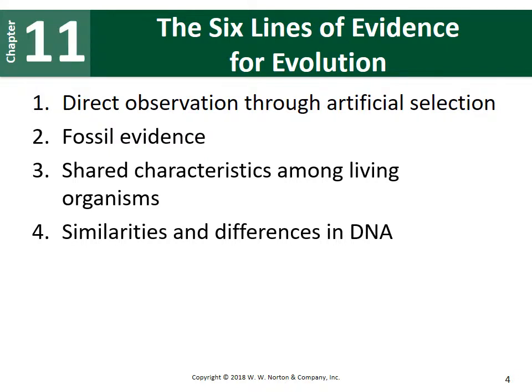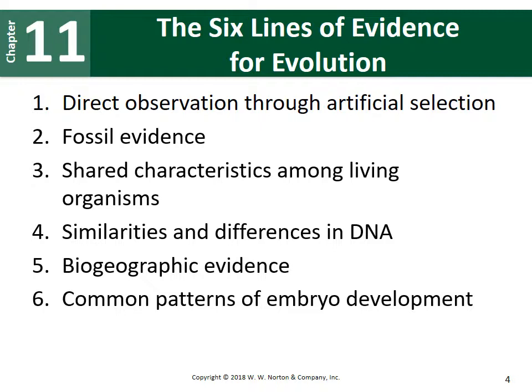So now we can take DNA samples from lots of different species and compare those DNA samples to each other to see how similar or how different they are. There is biogeographical evidence, which relates back to the fossil record and looking at how and when and where fossils are found and relating them to each other. We can also use this on living organisms.